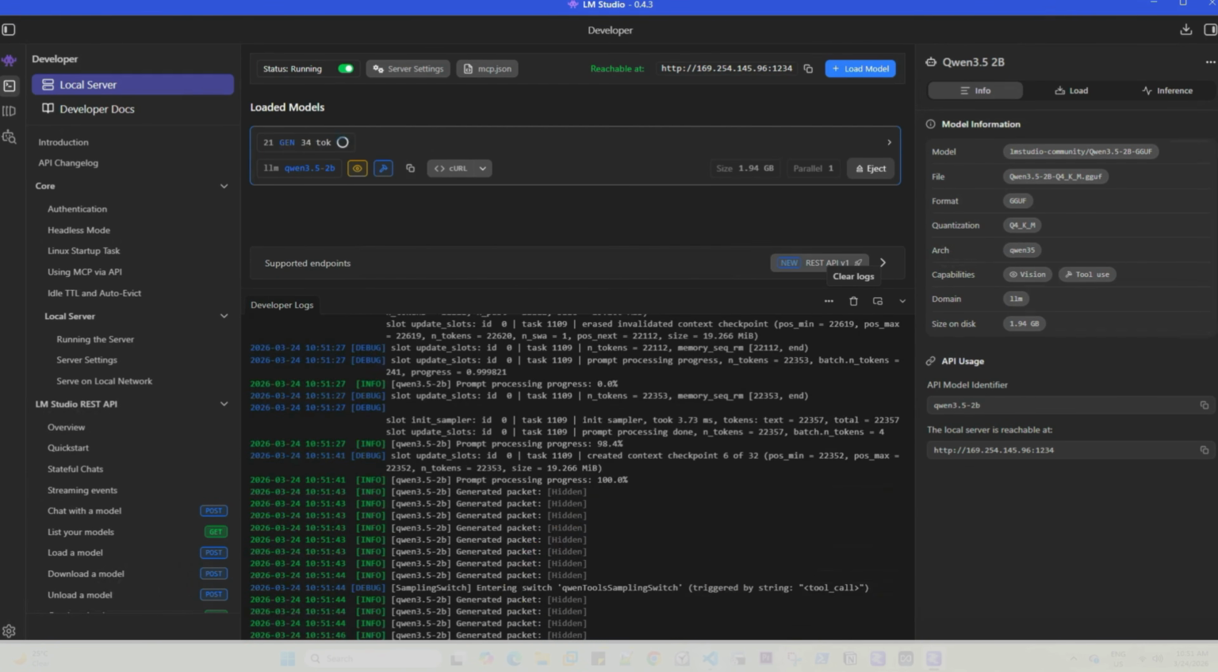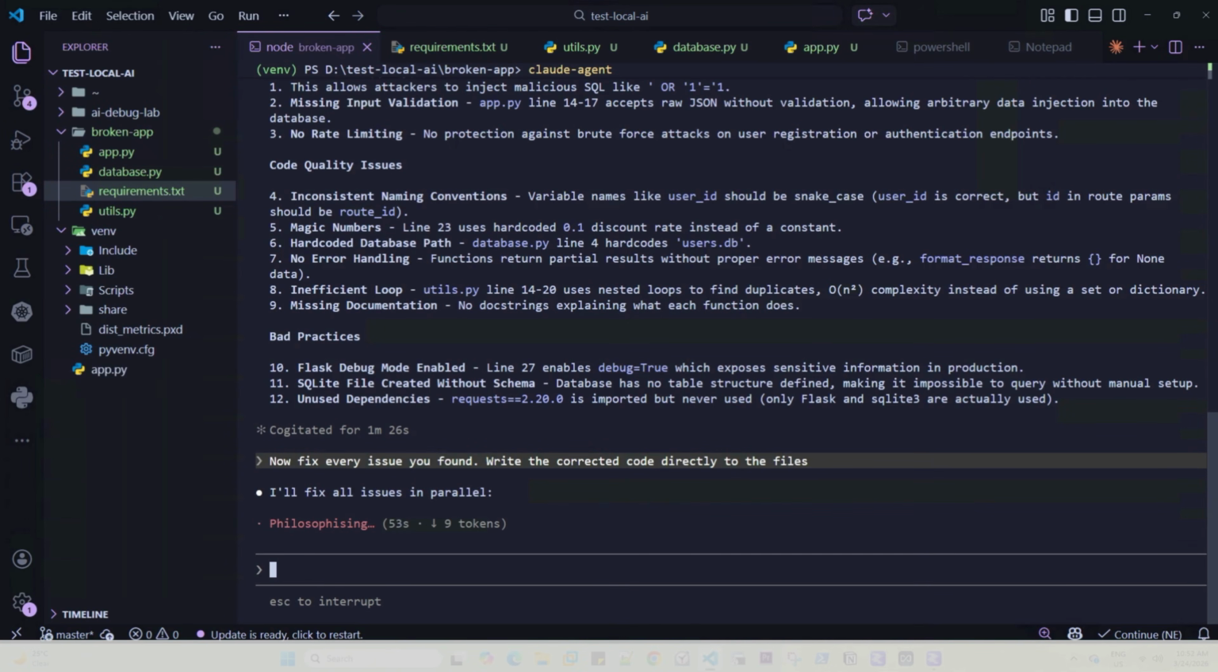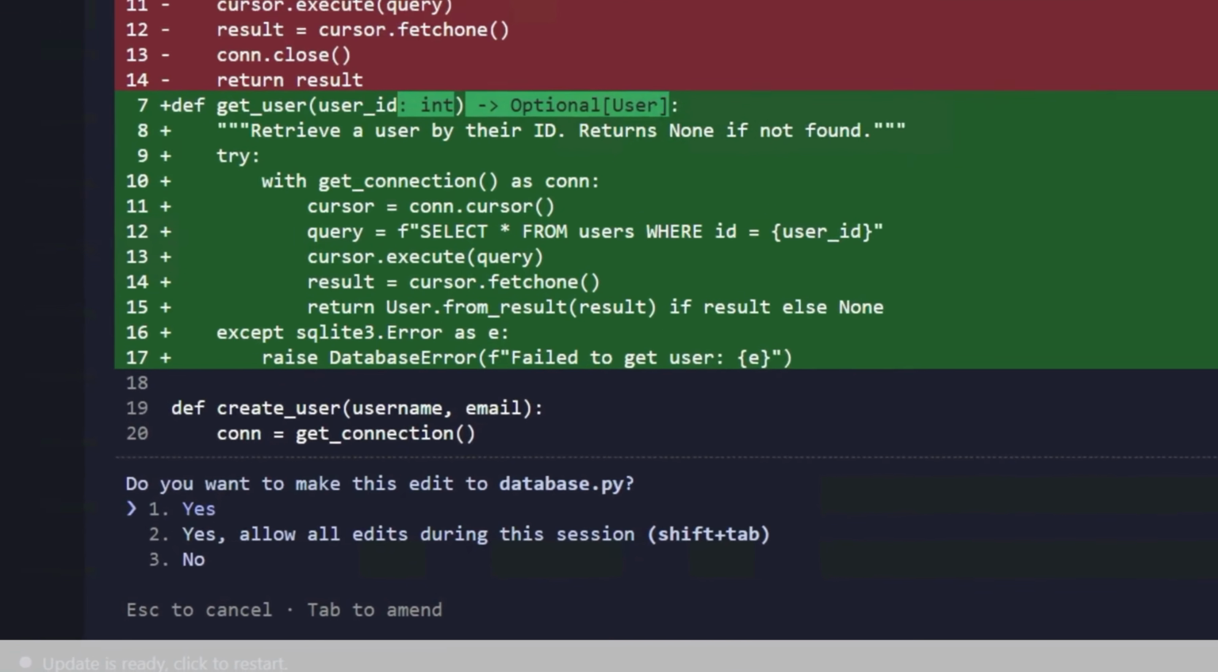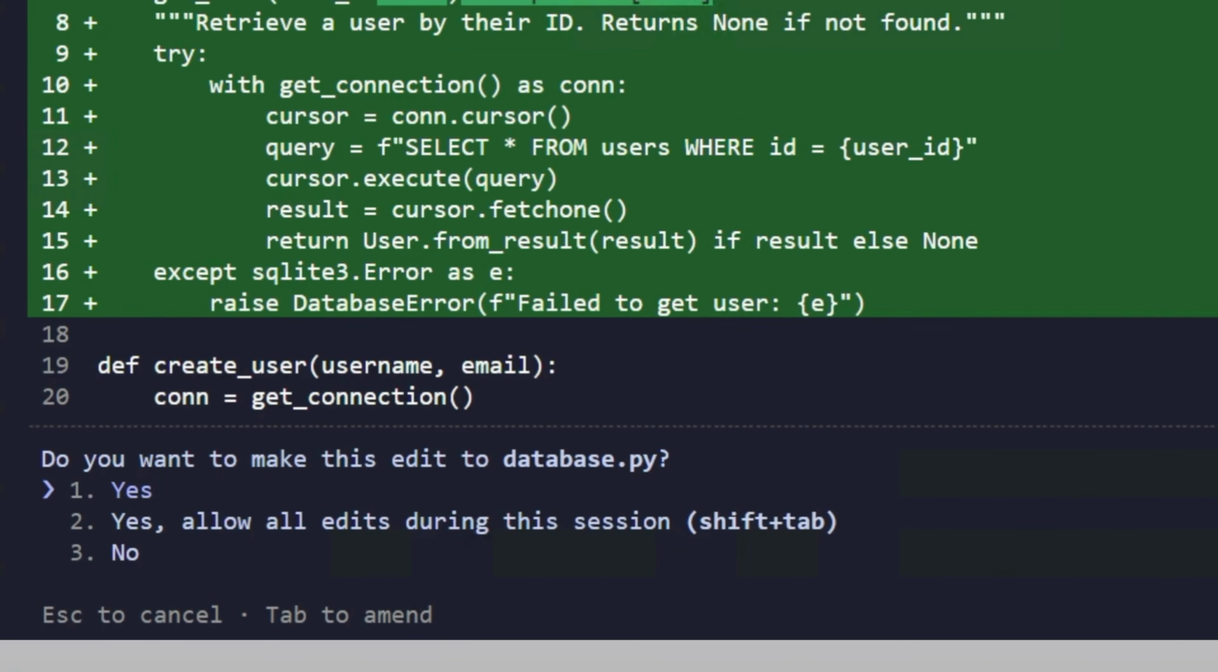No cold start. So the first thing it does is show exactly what it wants to change. Red lines removed, green lines added. Line number 10, the SQL injection line, gone, rewritten with proper error handling. Choose option 2, allow all edits in the session.